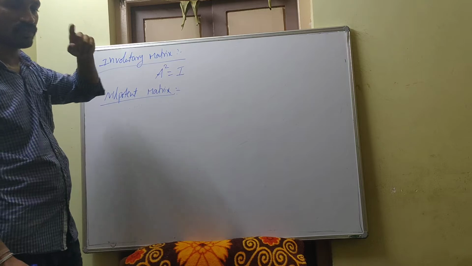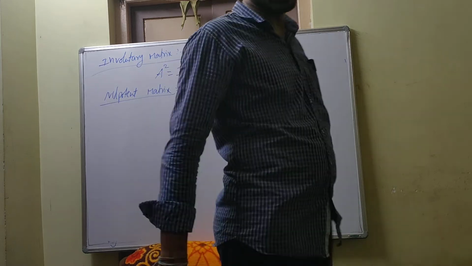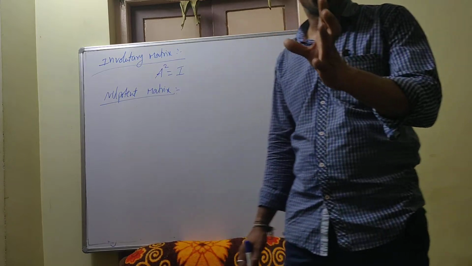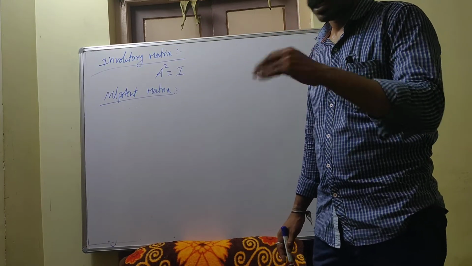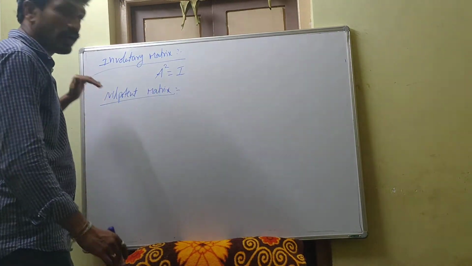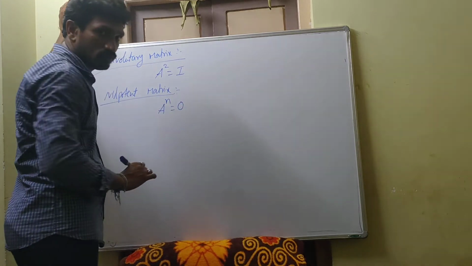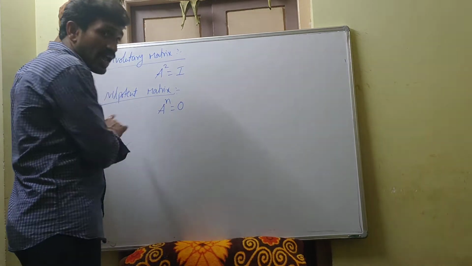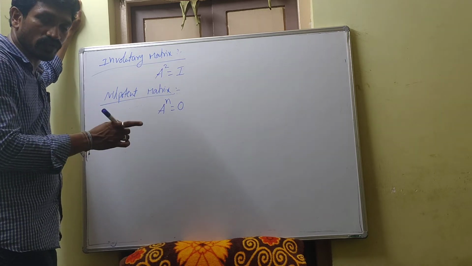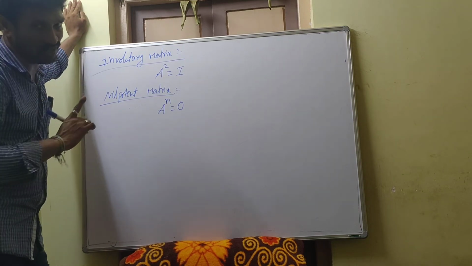Next one is nilpotent matrix. See here, a square matrix A is said to be a nilpotent matrix if A power n is equal to O, here not itself or I. A square matrix A is said to be a nilpotent matrix. See, A power n is equal to O. Here n should be the least positive integer. Then this matrix is called a nilpotent matrix of index n.